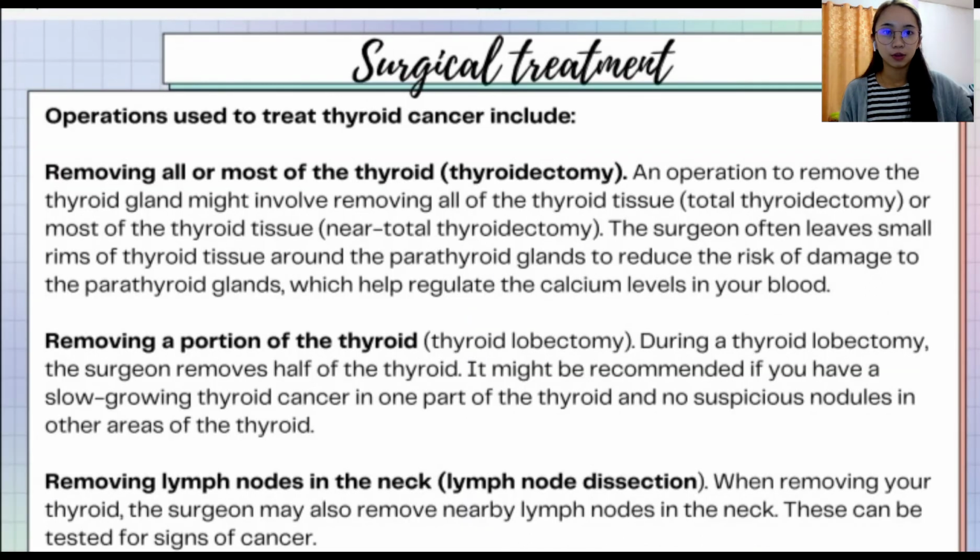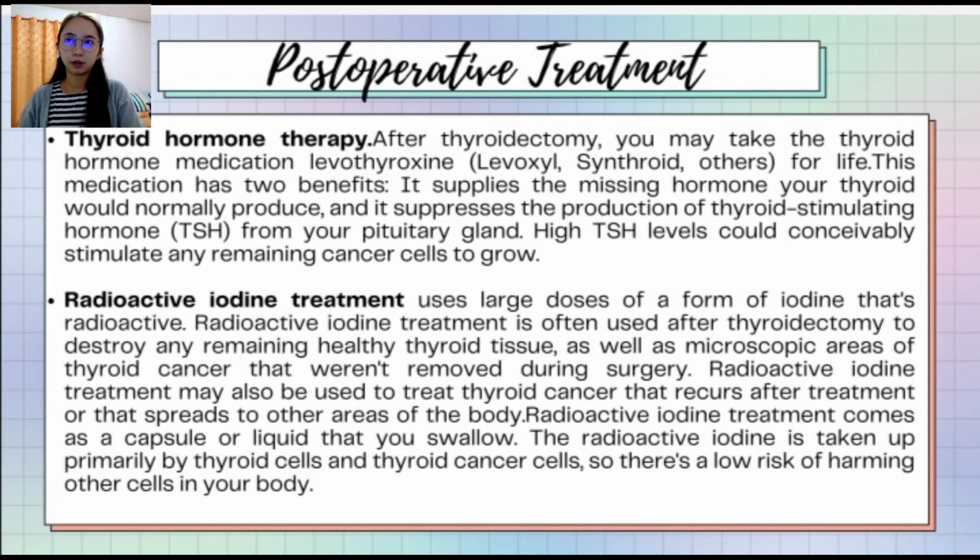Surgical treatments for thyroid cancer is thyroidectomy. This is an operation to remove a thyroid gland that might involve removing all of the thyroid tissue. Next is removing a portion of the thyroid, or thyroid lobectomy. And the last one is removing lymph nodes in the neck, or what we call lymph node dissection.